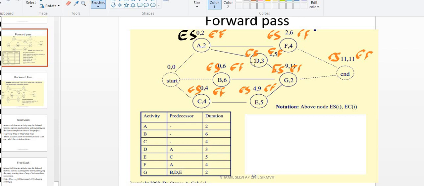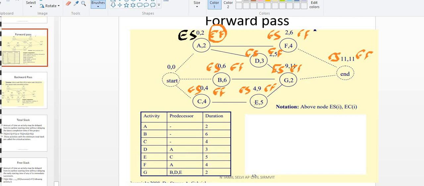For example, here you take D. So D means, what is the predecessor? You have to see the predecessor. A is the predecessor, right? So for that, what is the early finish? 2, right? So now what you have to do? 2 will be the early start for D, plus 3. What is the duration for D activity? 3. So plus 3 is what? 5. That's what is noted here, 2, 5.